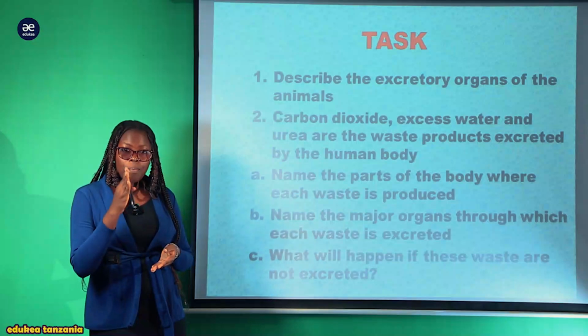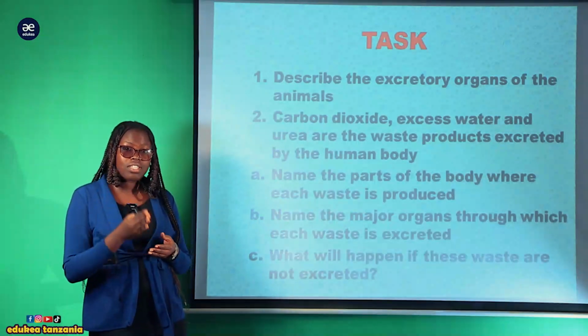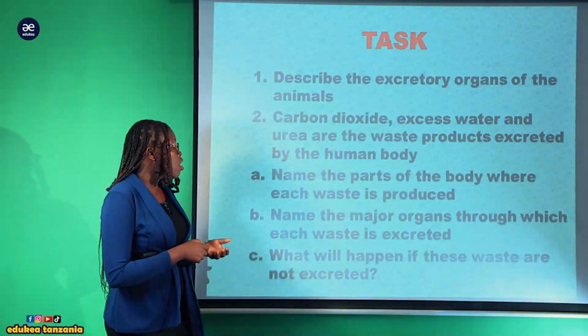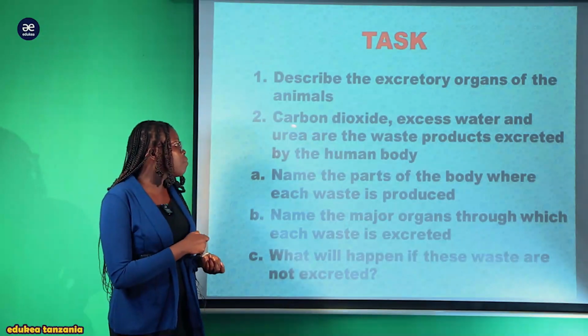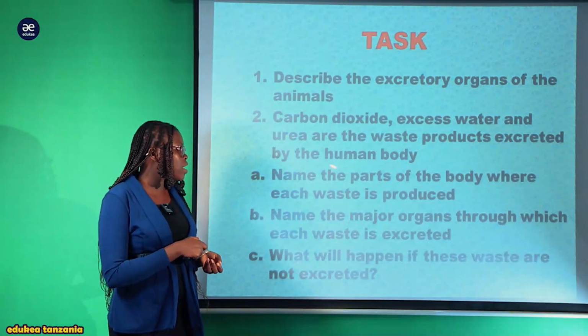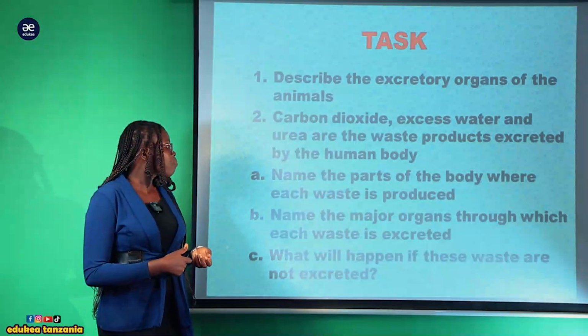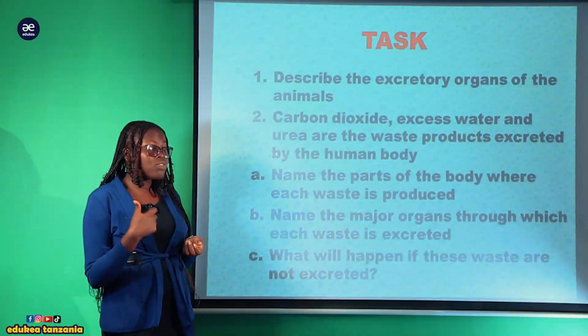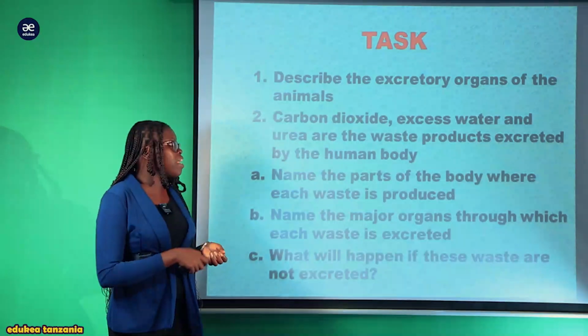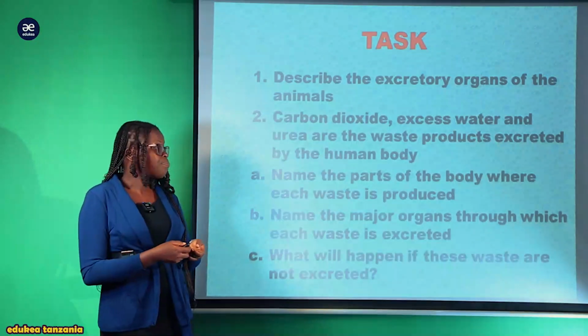We have 4 excretory organs of animals. We have already described them and their function. The second one, carbon dioxide, excess water, and urea are the waste products excreted by human body. Explain. So here you have to show how these excretory products are excreted.